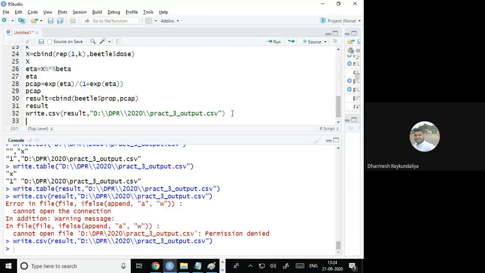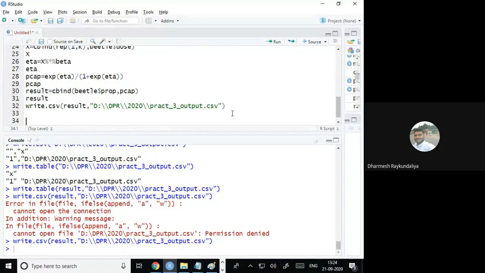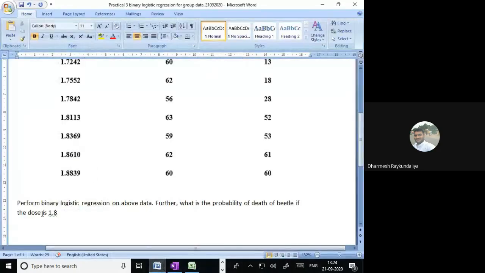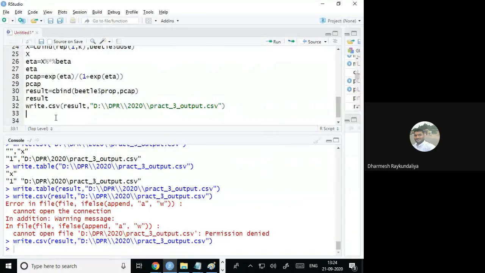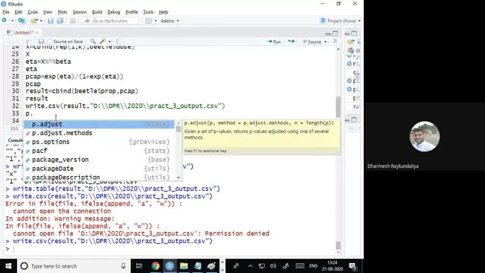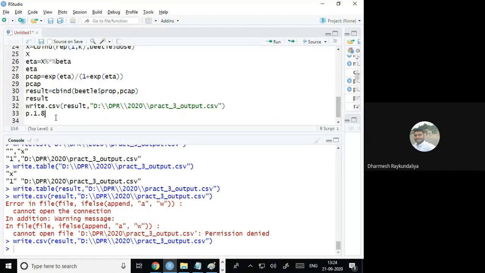So this is what we have obtained for this, but what was my question? The question is, I'm interested to find out what is the proportion or the probability of the death of beetle when the dose is 1.8. So let me try. p dot 1.8 equal to, what is that?